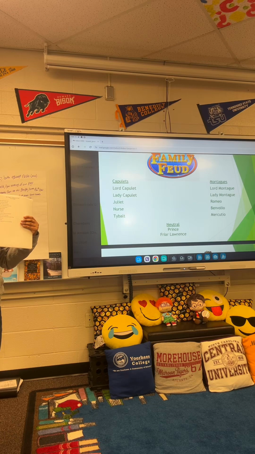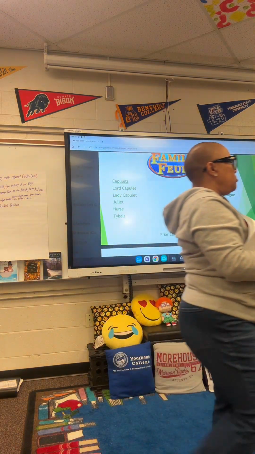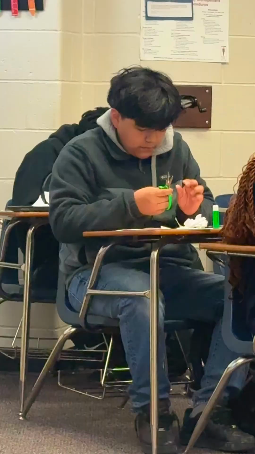Okay? So you have the chart. Here's the translation for each line. You're going to cut this and put it on there. I'm going to give you scissors. I'm going to give you glue.